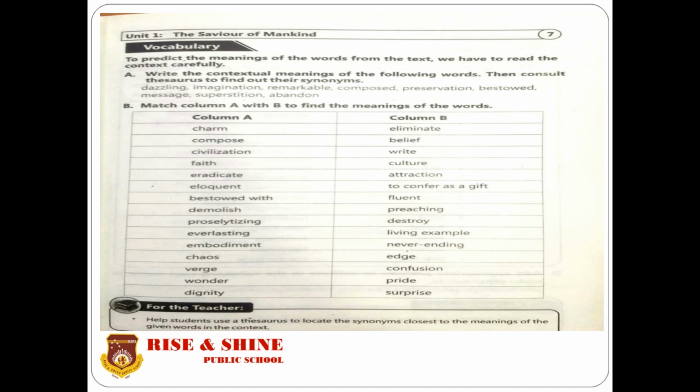Match column A with column B to find the meanings of the words. Column A, column B. Charm, compose, civilization, faith, eradicate, eloquent, bestow with, demolish, proselytizing, everlasting, embodiment, chaos, verge, wonder, dignity. The first word is charm. The word which matches this word is attraction. In column B we have attraction. Compose means write. Civilization matches the word culture.